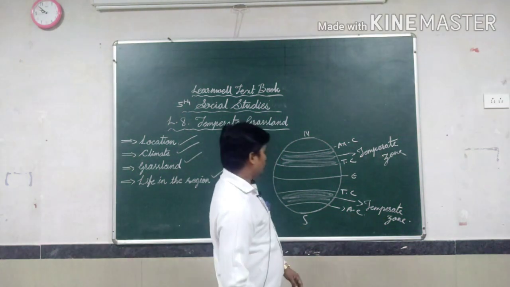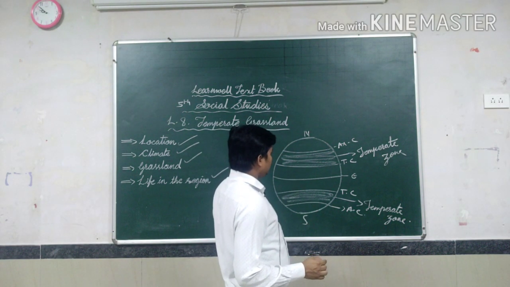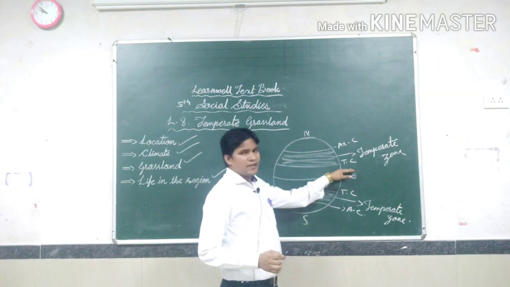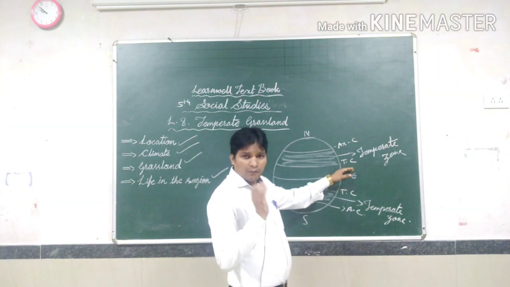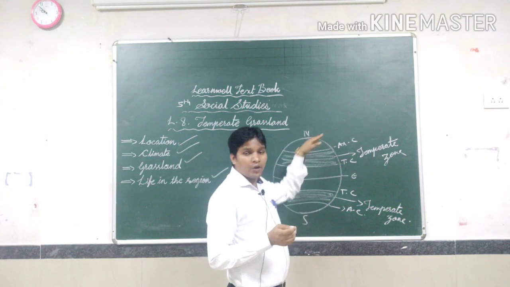North temperate zone and south temperate zone. The north temperate zone starts from 23.5 degrees north latitude to 66.5 degrees north latitude.